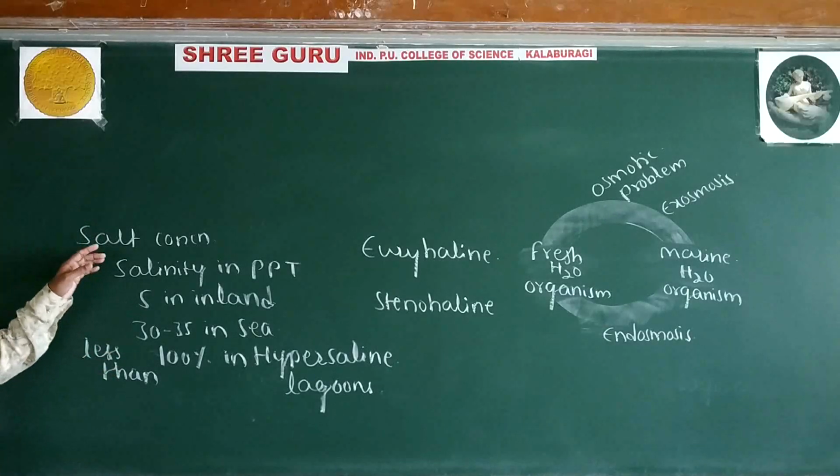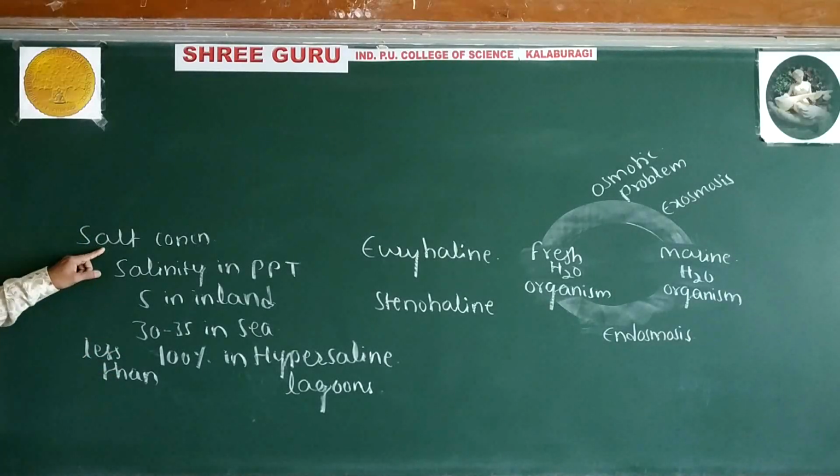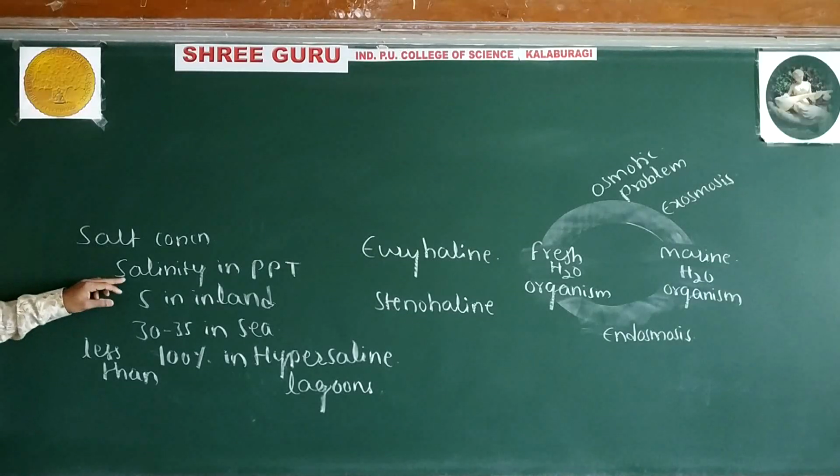Now look over the next matter. Salt concentration of the water. Salt concentration of the water is generally measured as salinity in parts per thousand.